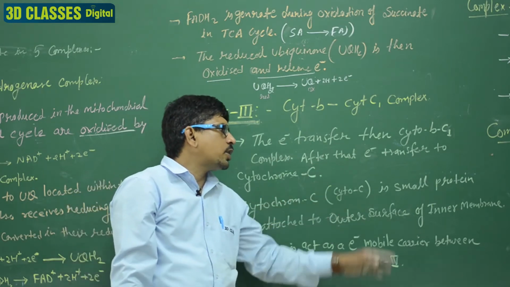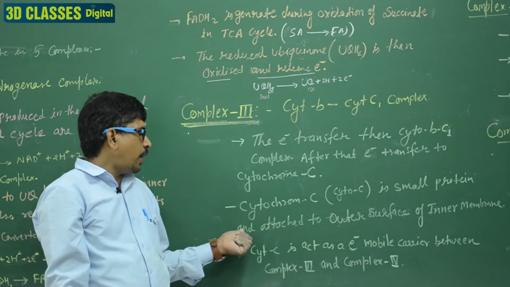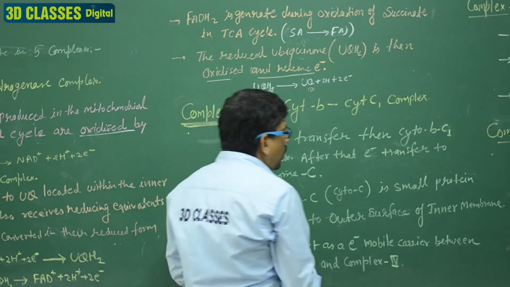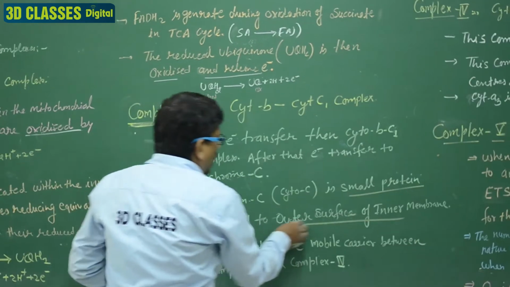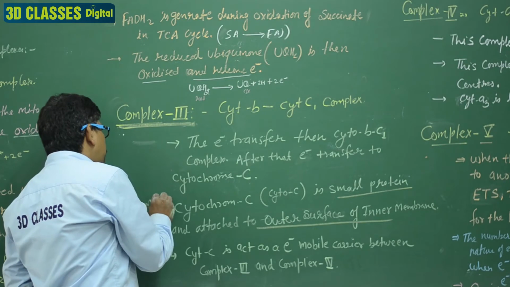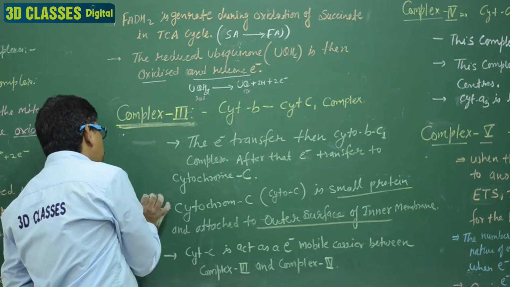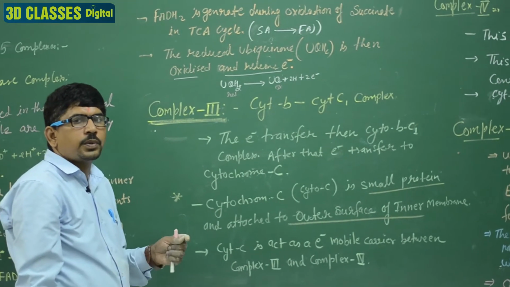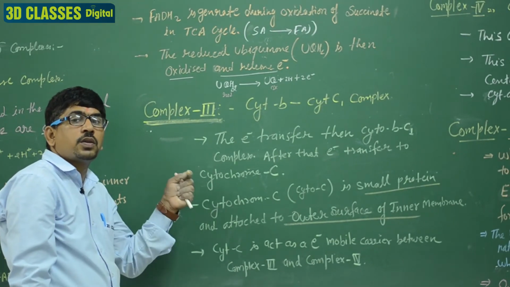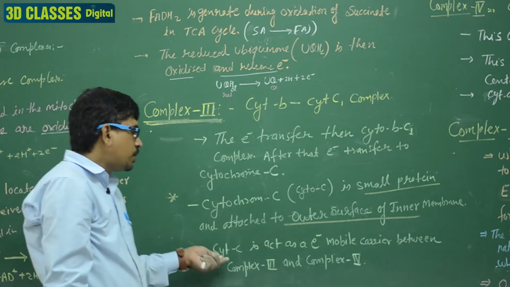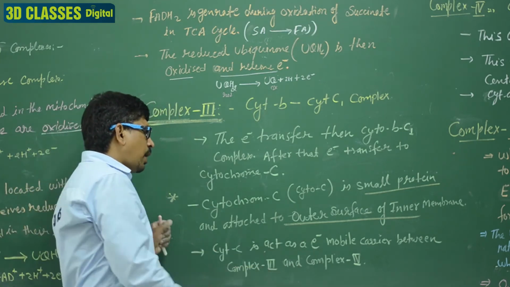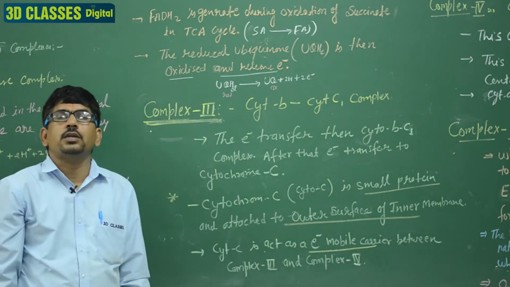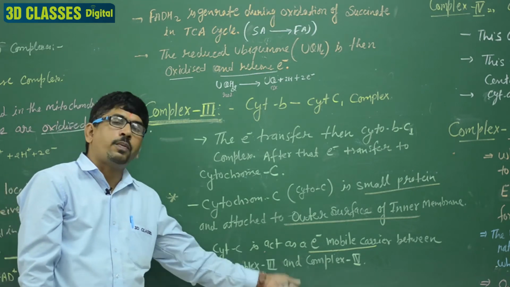Cytochrome C is a small protein attached to the outer surface of the inner membrane. It is a very important question for the medical exam. All the other components are present on the inner surface of the membrane, but cytochrome C is present on the outer surface of the membrane. Cytochrome C acts as the mobile electron carrier between complex third and complex 4. Clear?